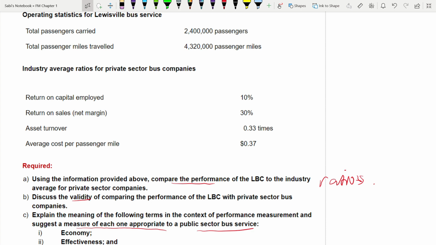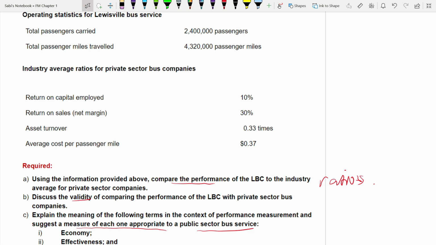Because when you studied ratios, you must have studied a list of ratios: profitability, liquidity, debt, receivable collection period, payable payment period, inventory turnover ratio, gross profit margin, net profit margin, then gearing ratio, interest cover, dividend cover, earnings per share, price earnings. There are so many ratios, but you should not put those ratios. Those ratios you should not calculate, and you cannot calculate them also because you don't have such information.